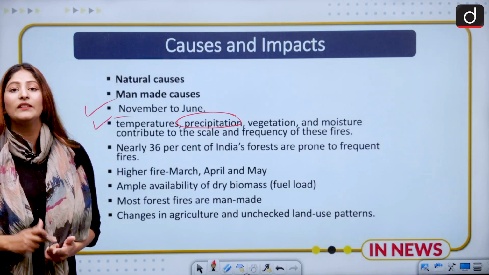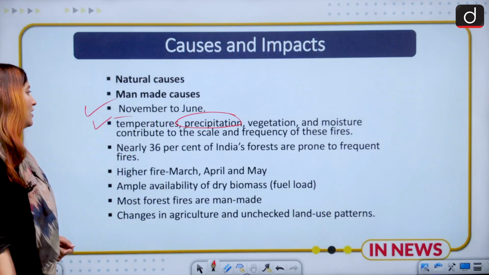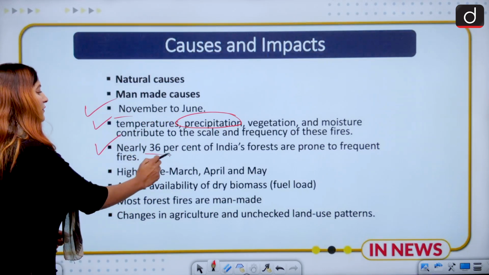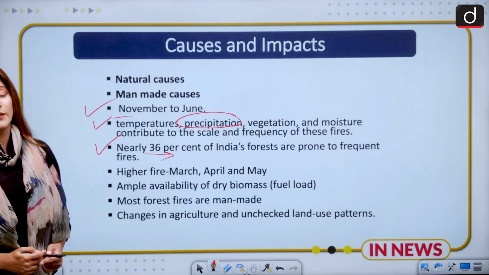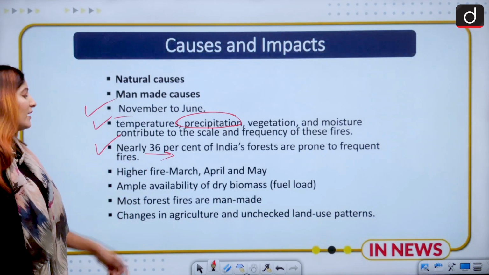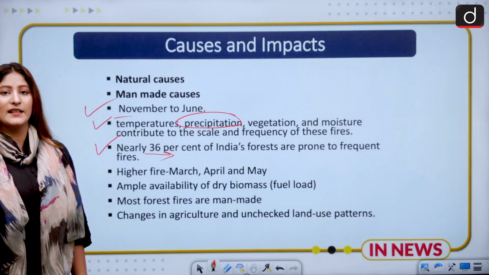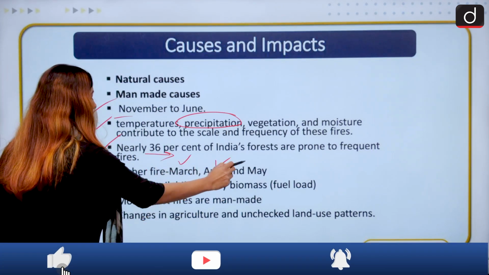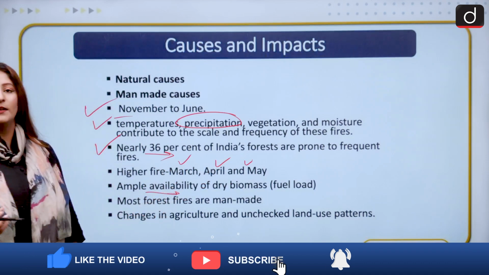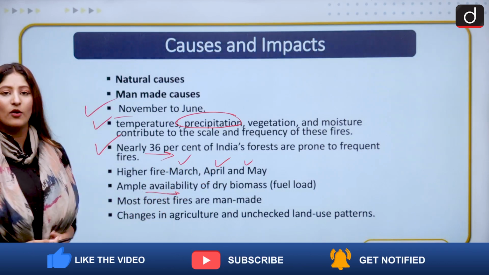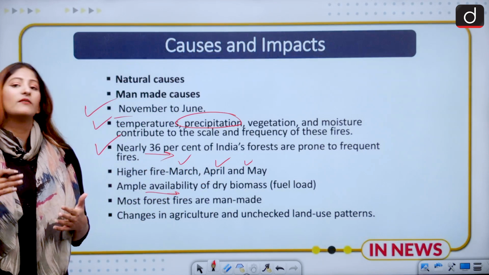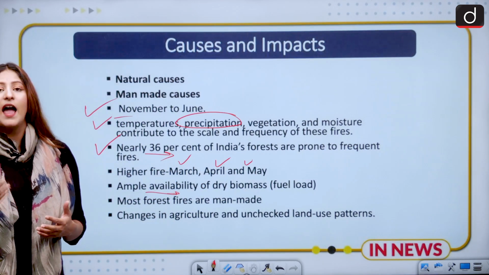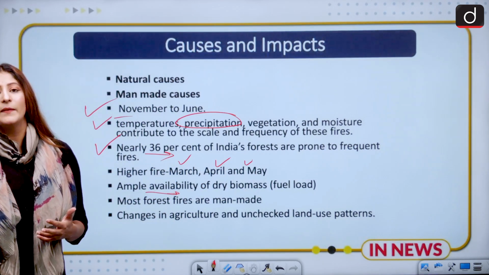Vegetation, the nature of the leaves, also matters a lot. Nearly 36% of Indian forests are prone to frequent fires, and higher fire intensity occurs in March, April and May, because there is ample availability of dry biomass: in the winters trees shed their leaves and new leaves come in spring.